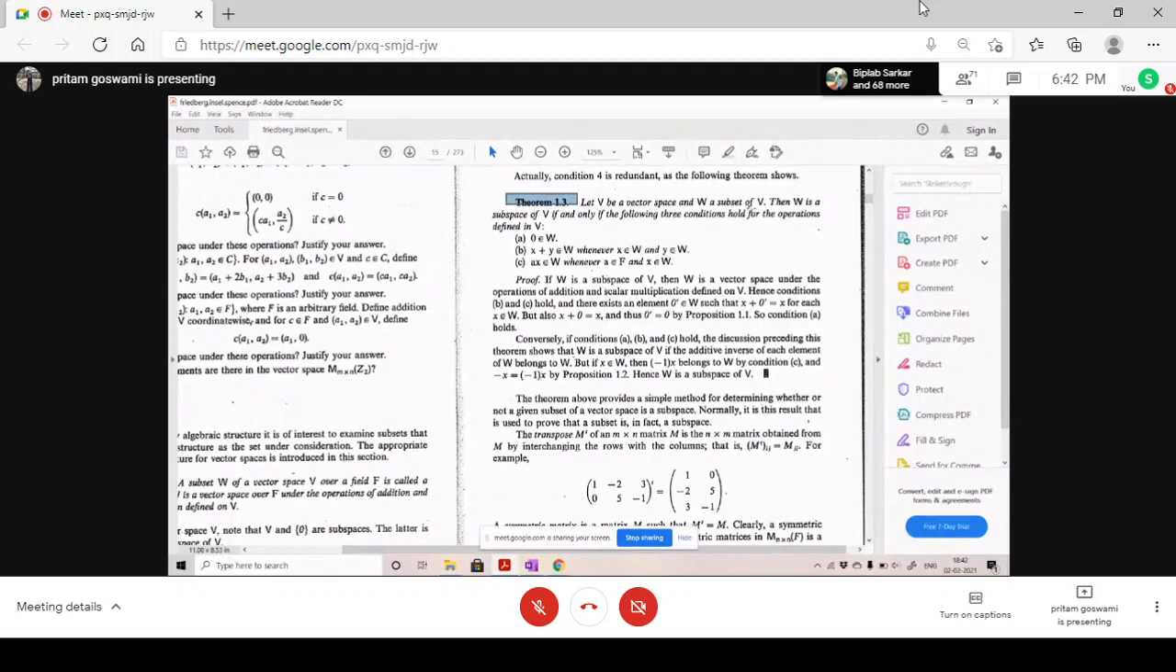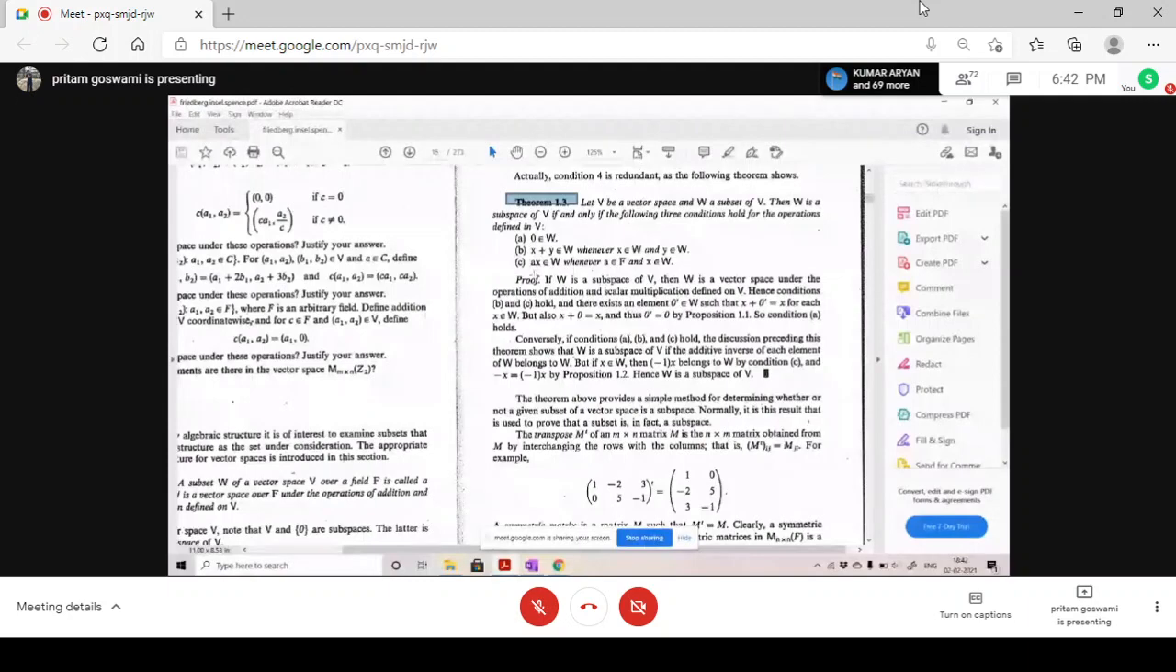You just have to check that the zero vector belongs to W, and for all X and Y inside W, X plus Y should be in W also, the closure property. And for any scalar A that belongs to the field, and for any vector X in W, the scalar multiplication A X should belong to W. If these three properties hold, W will be a subspace of V.